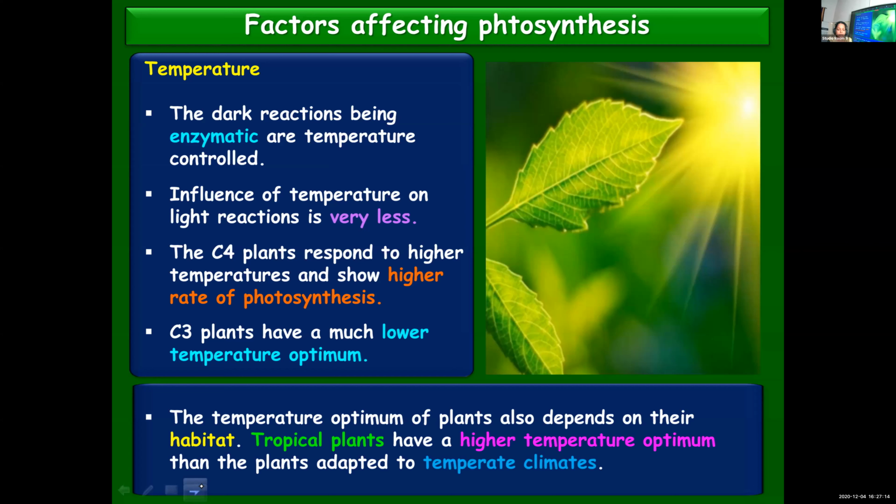So depending upon the climatic conditions, optimum temperature can be different. So we cannot generalize that this is the optimum temperature for all the plants. Depending upon the climatic conditions where they survive, the optimum temperature essential for photosynthesis can fluctuate.